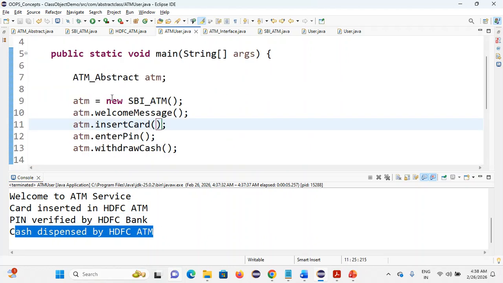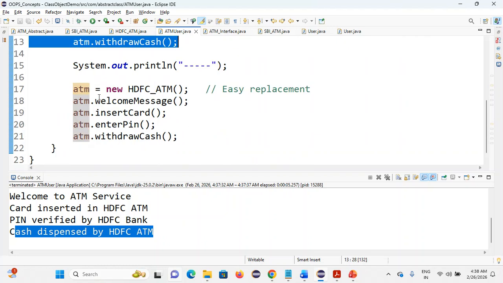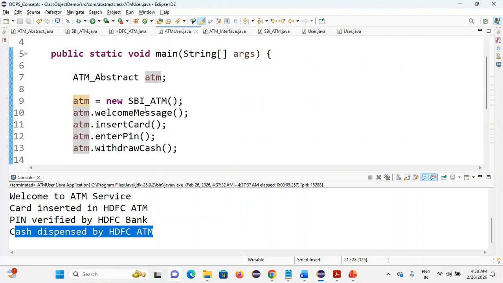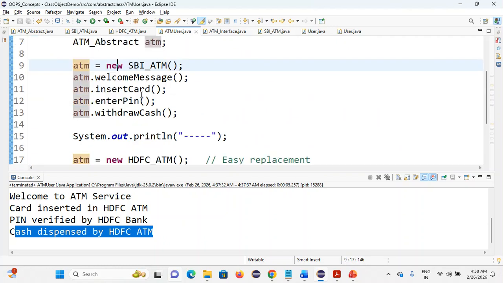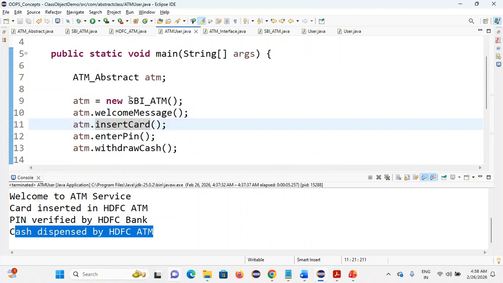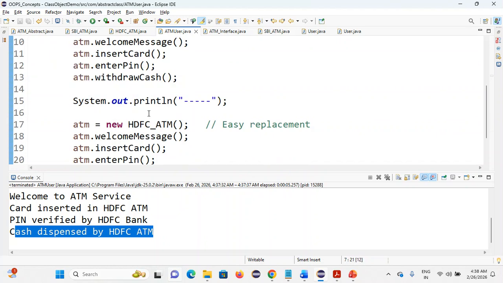So this is what is happening. First, it fully executes on SBI ATM. Next one depends on HDFC. So now you can understand why we are using runtime polymorphism. If a new ATM is coming, only the right side you can change. The parent class remains the same. So the child class alone we can modify.